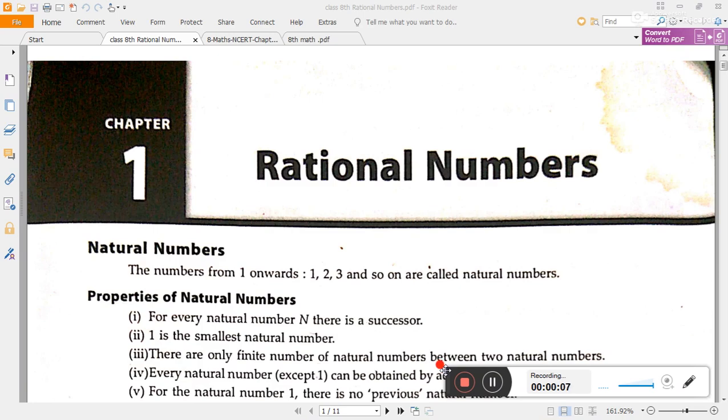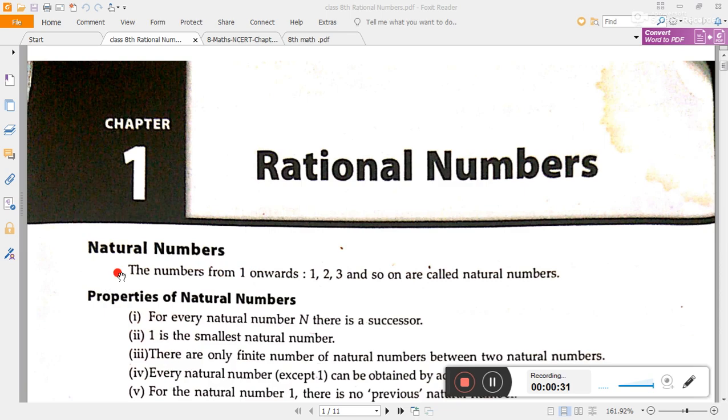Today we are going to see one topic. This is the first topic from the class 8th book: Rational Numbers. This topic is also present in the scholarship syllabus, that's why we will learn this properly. So first of all, see the introduction part.